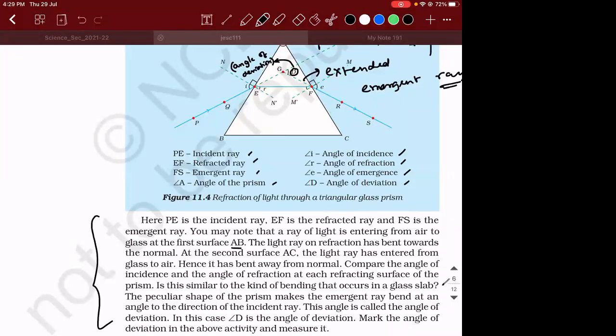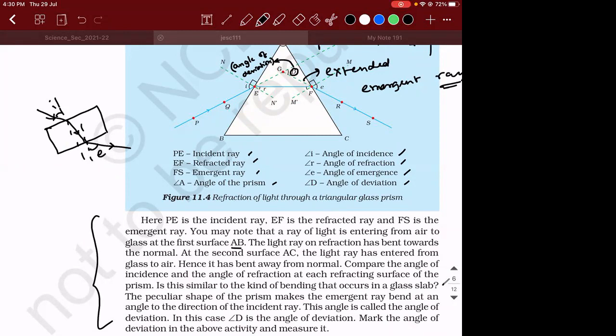Guys, in the case of glass slab, what is the relation between angle of incidence and angle of emergence? You know the fact that the incident ray and the emergent ray are parallel to each other. Correct? So there is a normal. When they are parallel, the normals are parallel. So angle of incidence will be equal to the angle of emergence. Correct? Yes, sir.